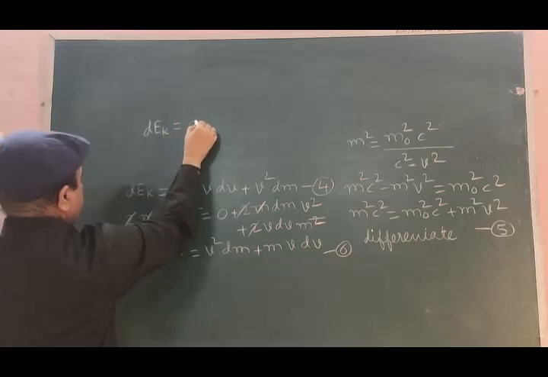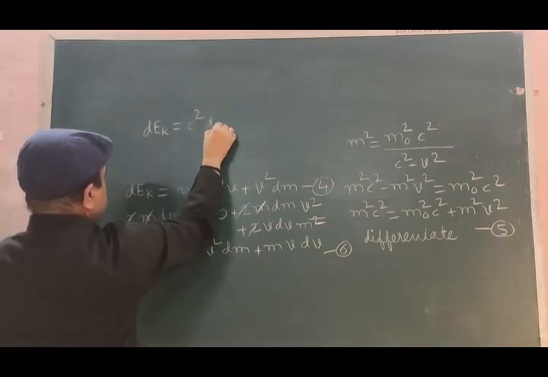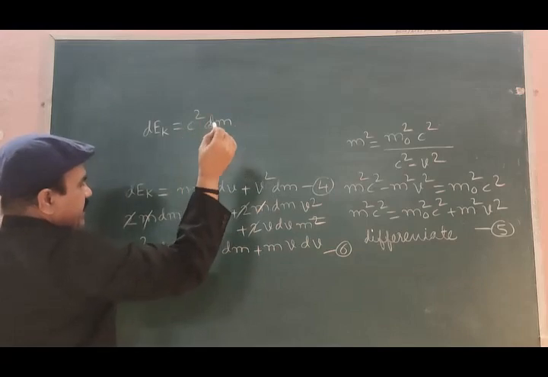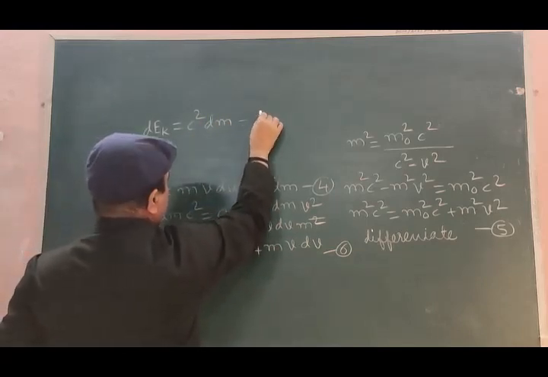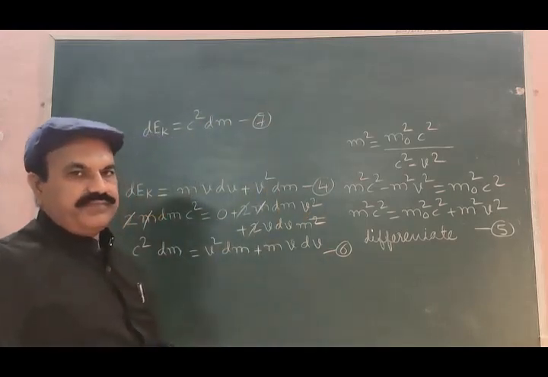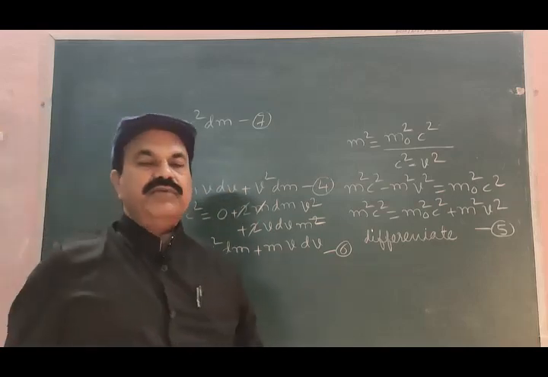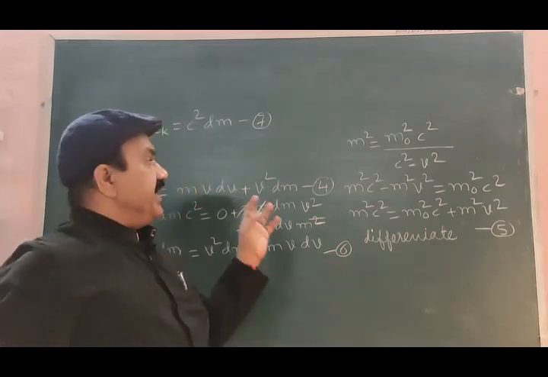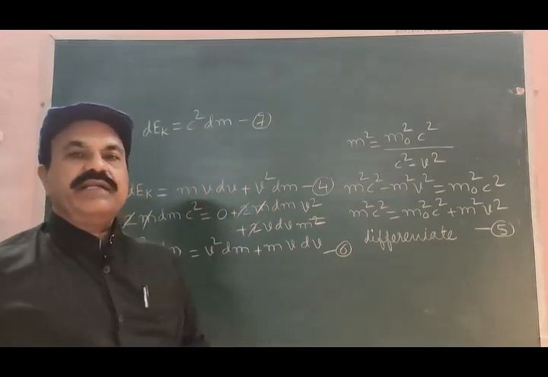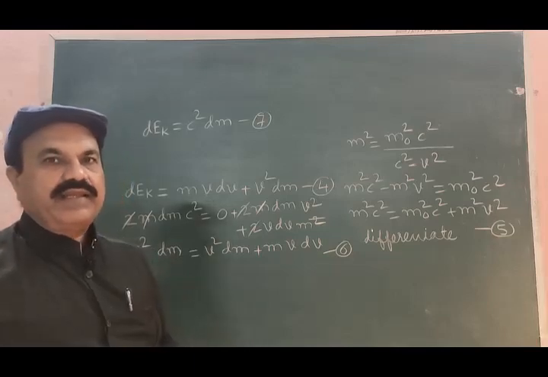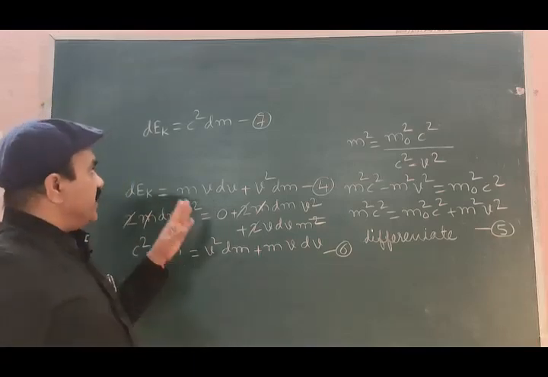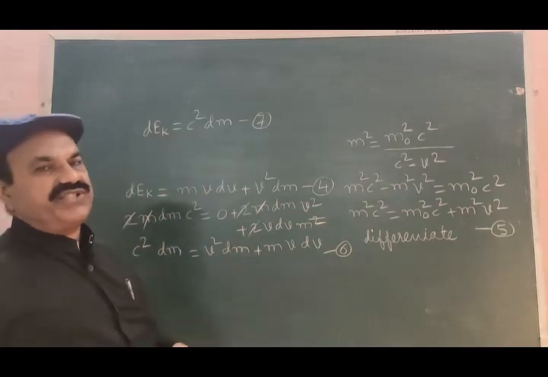dk is equal to c square dm, equation number 7. This is done for small changes.